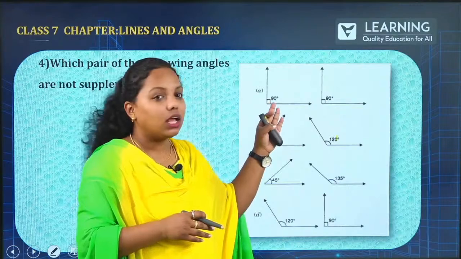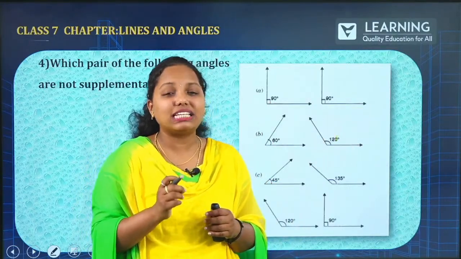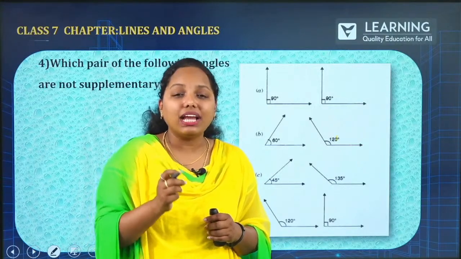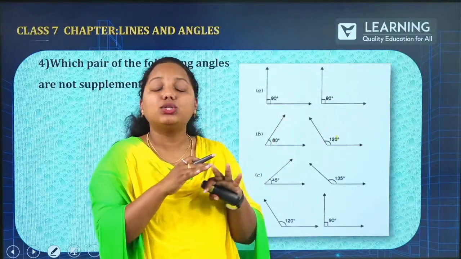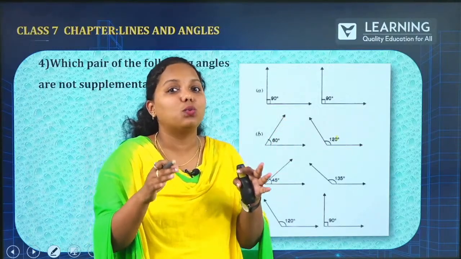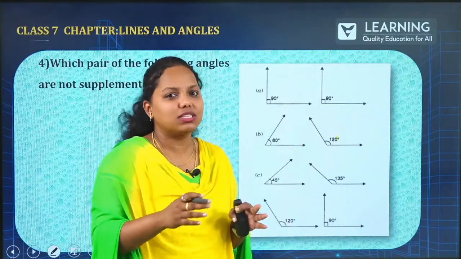The question is: now, 90 and 90. As soon as you get the word supplementary, it is a straight angle, 180 degrees. Now they are asking which is not, that is, you shouldn't get the answer as 180 degrees. 90 and 90, you are getting 180, so this option is eliminated.